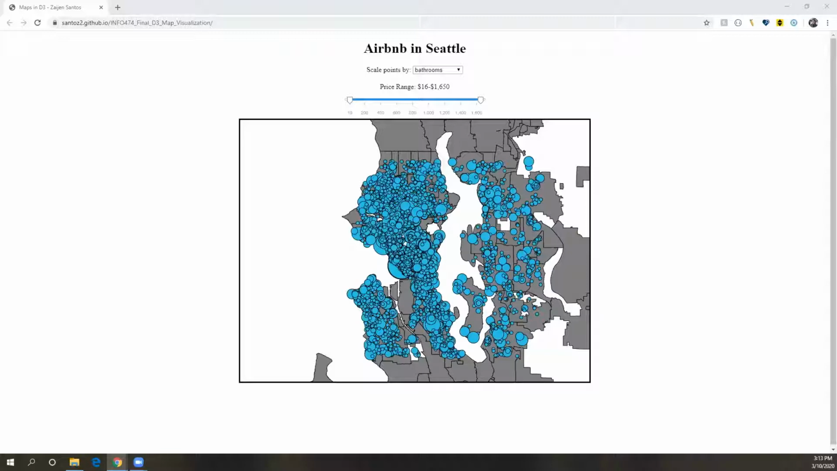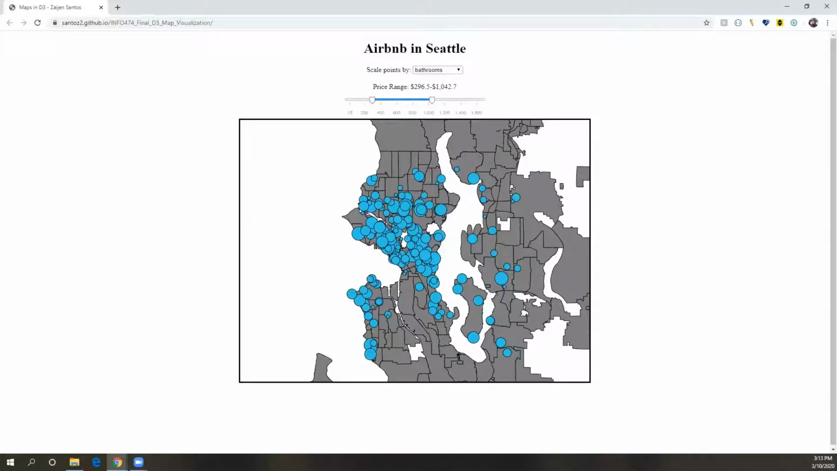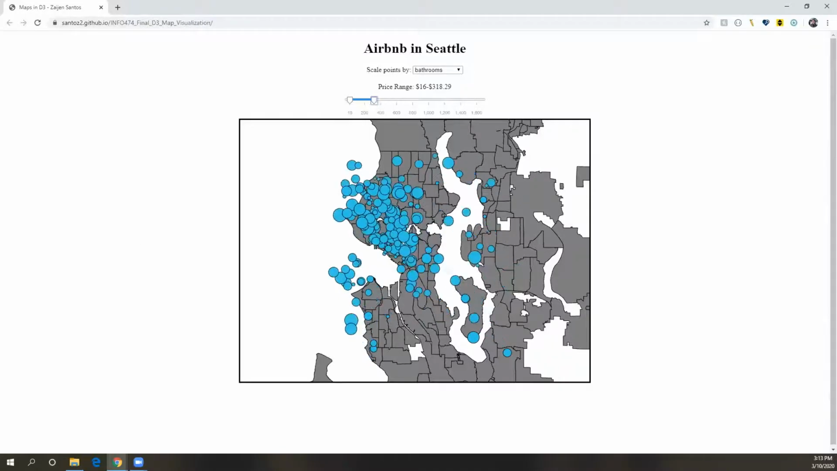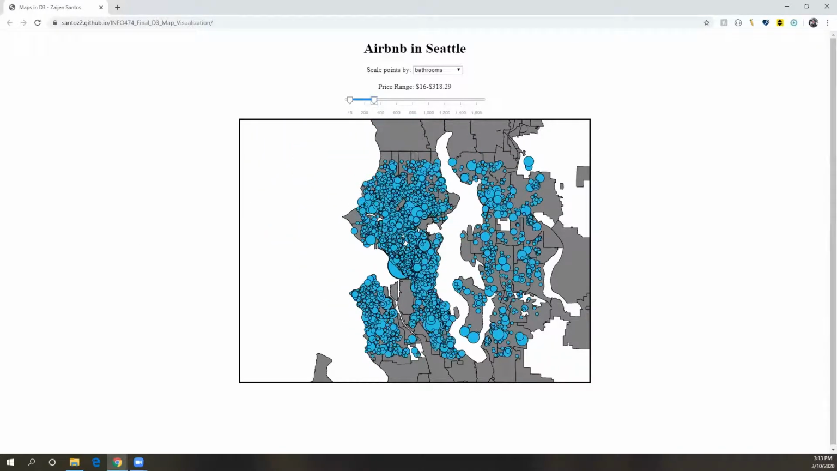As for our research question relating to which Airbnb factors people find the most important, we can use this visualization to see which features carry the most monetary value. There seems to be only one Airbnb priced over $1,000, so we'll count that as an outlier. Looking at the bathrooms, we can see that while a higher price range from $300 to $1,000 is occupied mainly by larger points, meaning more bathrooms, a lower price range from $16 to $300 tends to be occupied by points with single bathrooms.